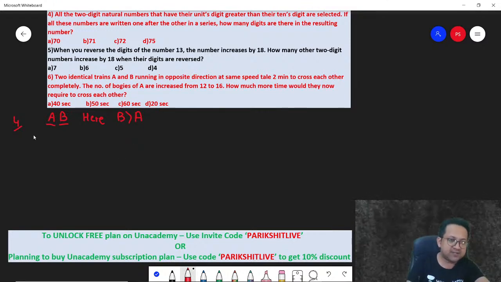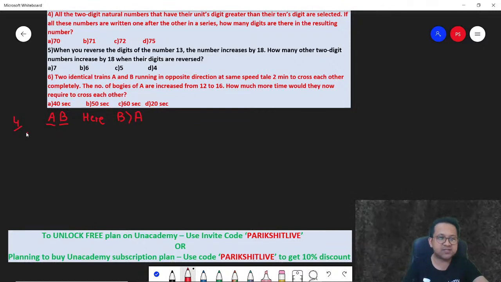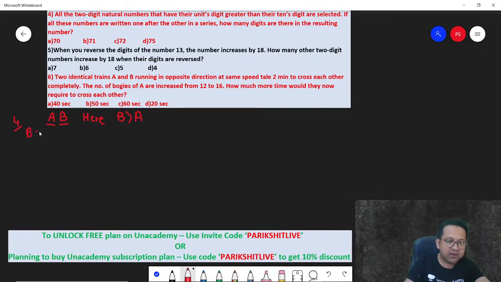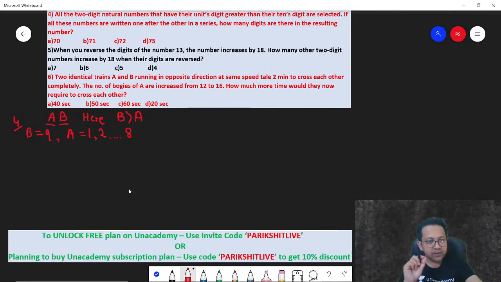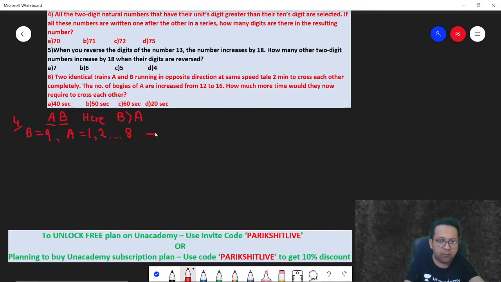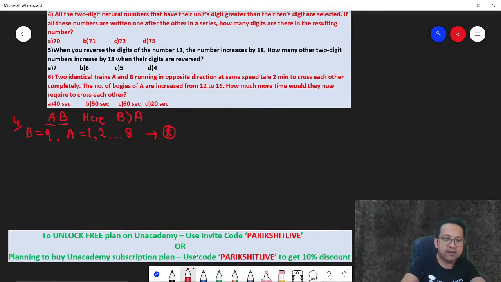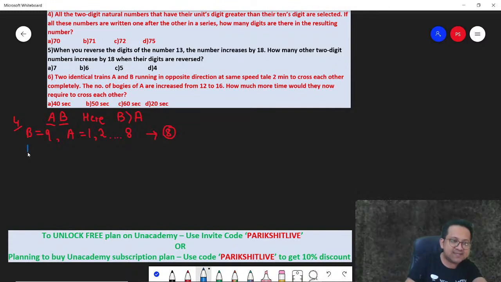So think about it. First case, remember both are single digit numbers, A and B have to be both single digits. So if B is 9, what can be A? A can be 1 or 2, and so on. Remember, A has to be less than B. So A can be up till 8. So if B is 9, A can take any value from 1 to 8. In other words, there are 8 possibilities.